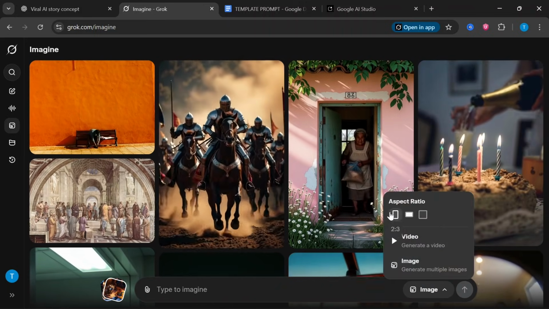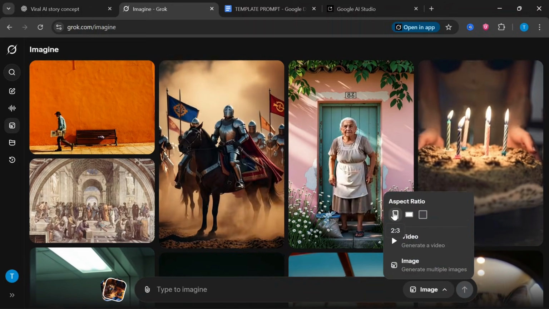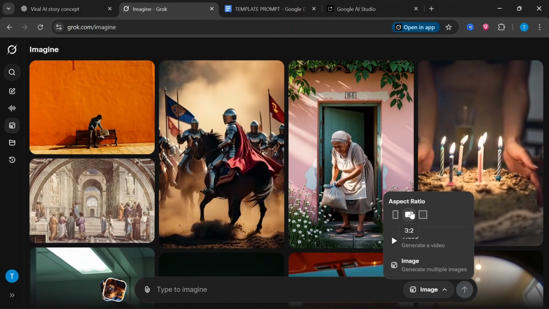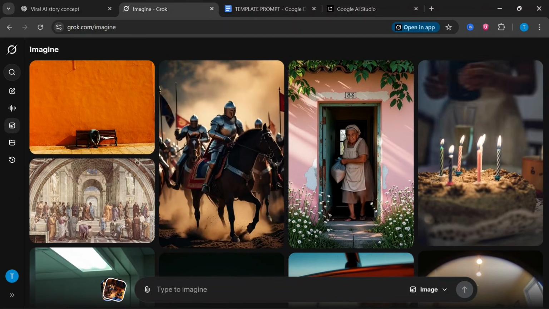For the aspect ratio, it depends. If you want to create a mobile video, you can just choose that, but for me, I'm creating a YouTube long video, the landscape video, so I'm choosing this one, and I'm going to just paste in our prompt from ChatGPT.